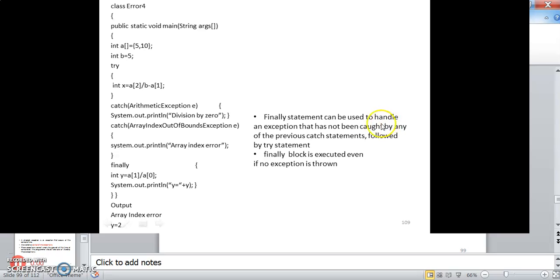So the finally statement can be used to handle an exception that has not been caught by any of the previous catch statements following the try statement. The finally block is executed even if no exception is thrown.